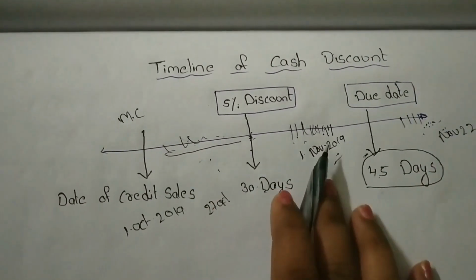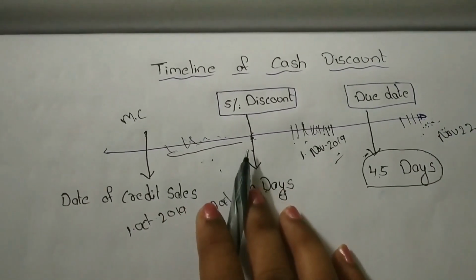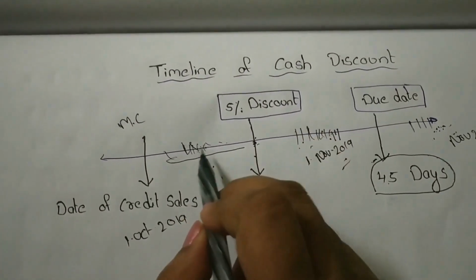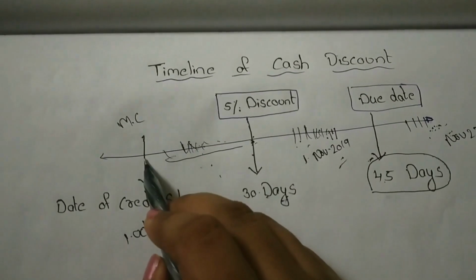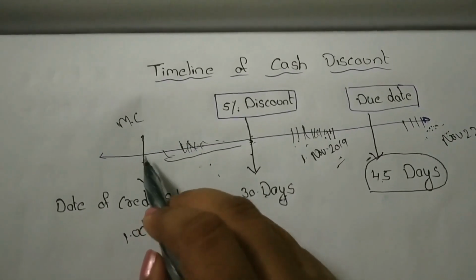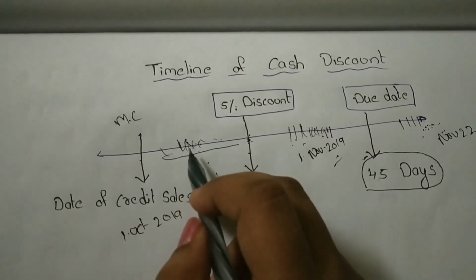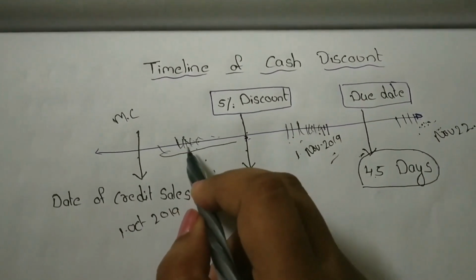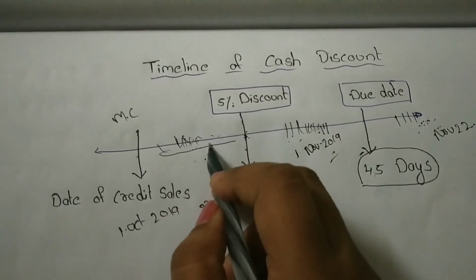So by doing this, the manufacturing companies also benefit because at this point of time, the customer pays the amount, and the manufacturing companies have more money to do the business again, and also the risk from bad debts decreases.